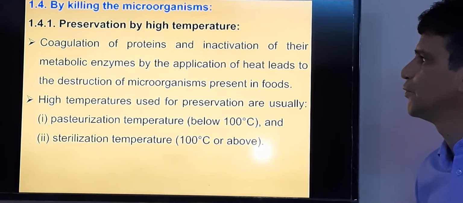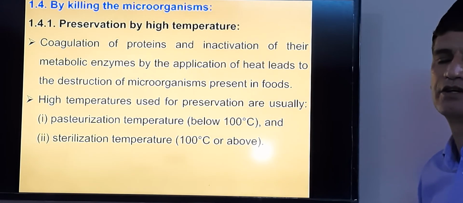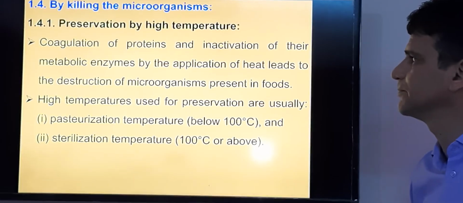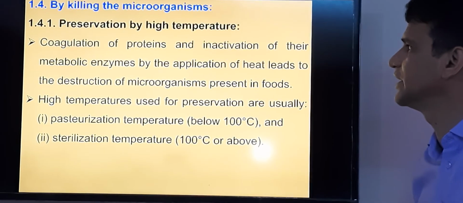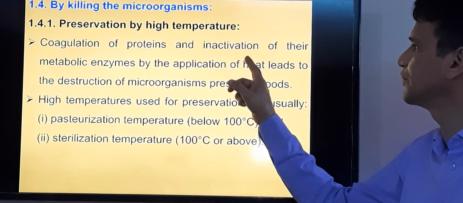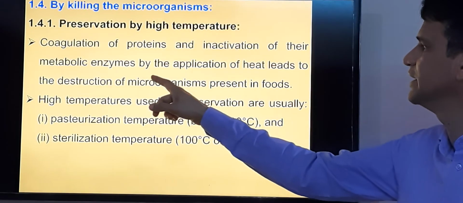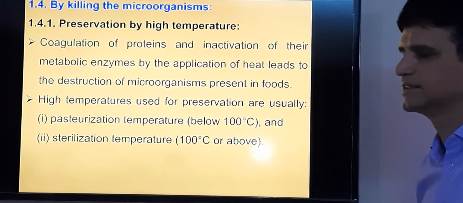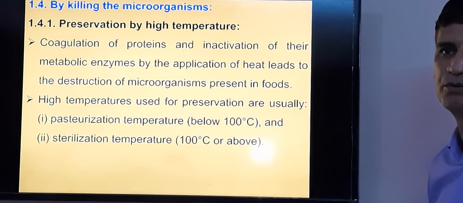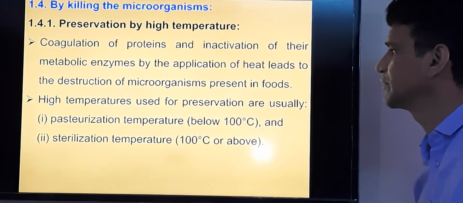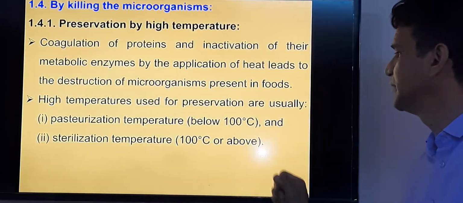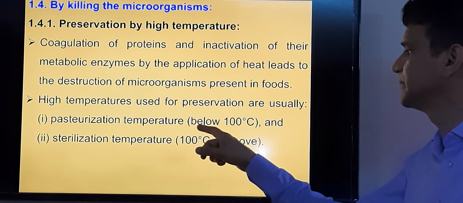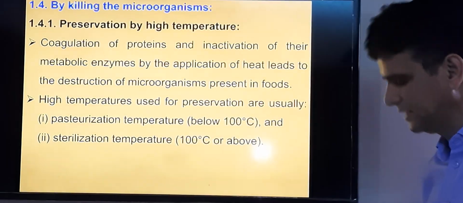And the fourth technique is killing of the total population of the microbes. In this one, we can use high temperature, and this high temperature especially coagulates the protein and inactivates their metabolic enzymes, and thus we are able to destroy the population of the microbes. High temperature can be used as pasteurization as well as sterilization.